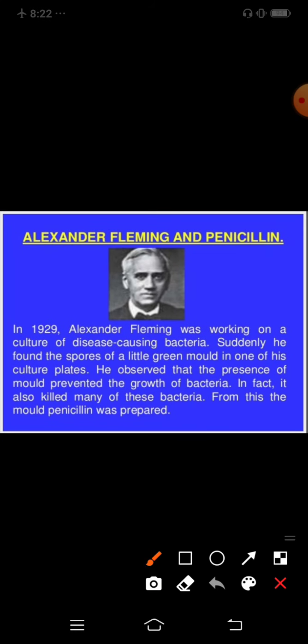Okay, this is Alexander Fleming. Alexander Fleming was working on a culture of disease-causing bacteria. Suddenly he found the spores of a little green mold in one of his culture plates.